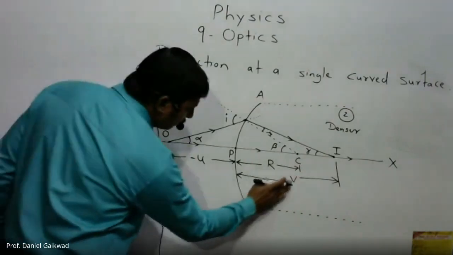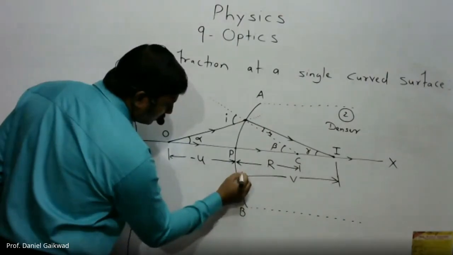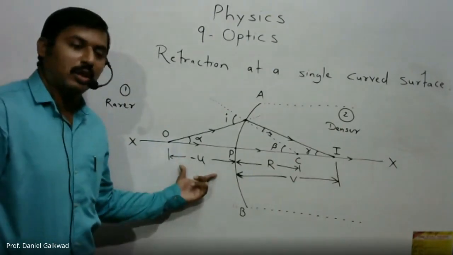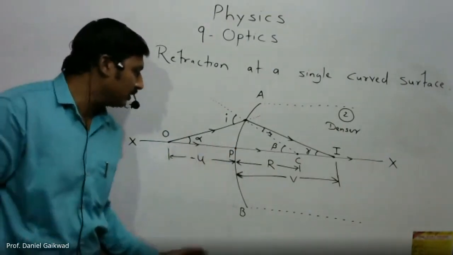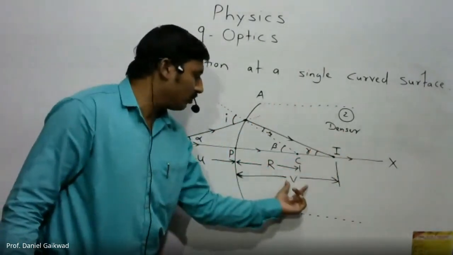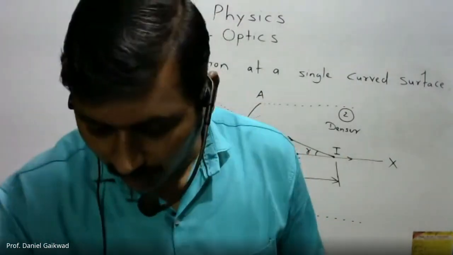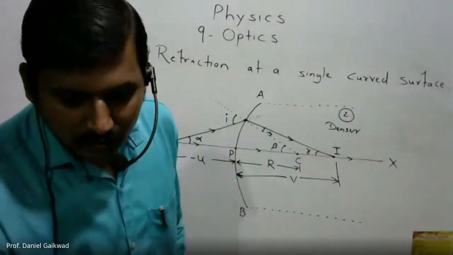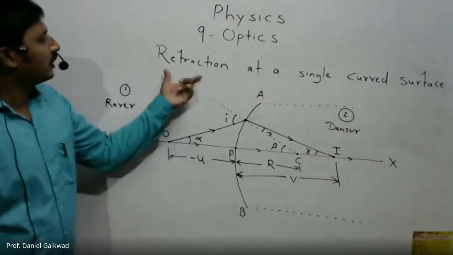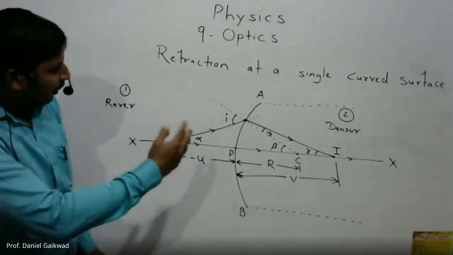Check carefully the diagram. So this is one of the important topics from the exam point of view. Object distance is minus u as it is on the left hand side. Radius of curvature R and image distance v are both taken as positive here. Okay. So check carefully the diagram we have given here. Refraction at a single curved surface. You have to try at home the technique of drawing a diagram.